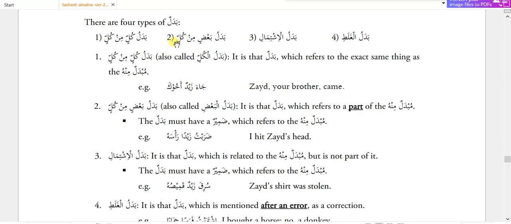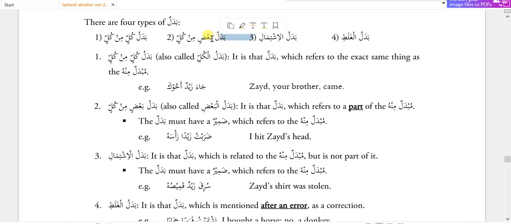Now the badal can be of 4 types, and this categorization actually depends on how the mubdal minhu and badal are connected with each other. Okay, the first is badalu kullin min kullin. Here it means both the badal and mubdal minhu are the same thing with 2 different names.